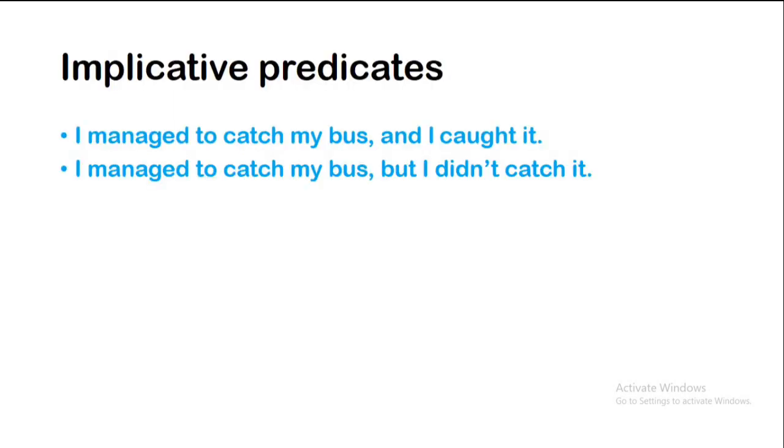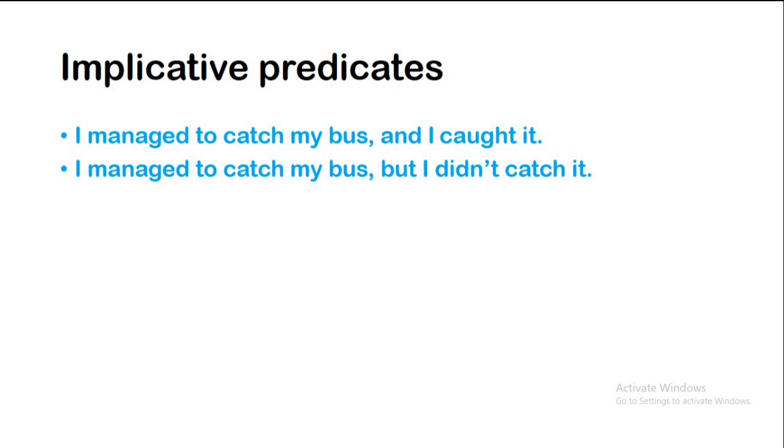See this sentence. If you hear someone say, "I managed to catch my bus," you will no doubt conclude that the speaker did catch the intended bus. Hearing the negative equivalent, "I didn't manage to catch my bus," you conclude that the speaker did not catch the bus. The first sentence is as redundant as "I caught my bus and I caught it." And the second sentence is as contradictory as "I caught my bus, but I didn't catch it."